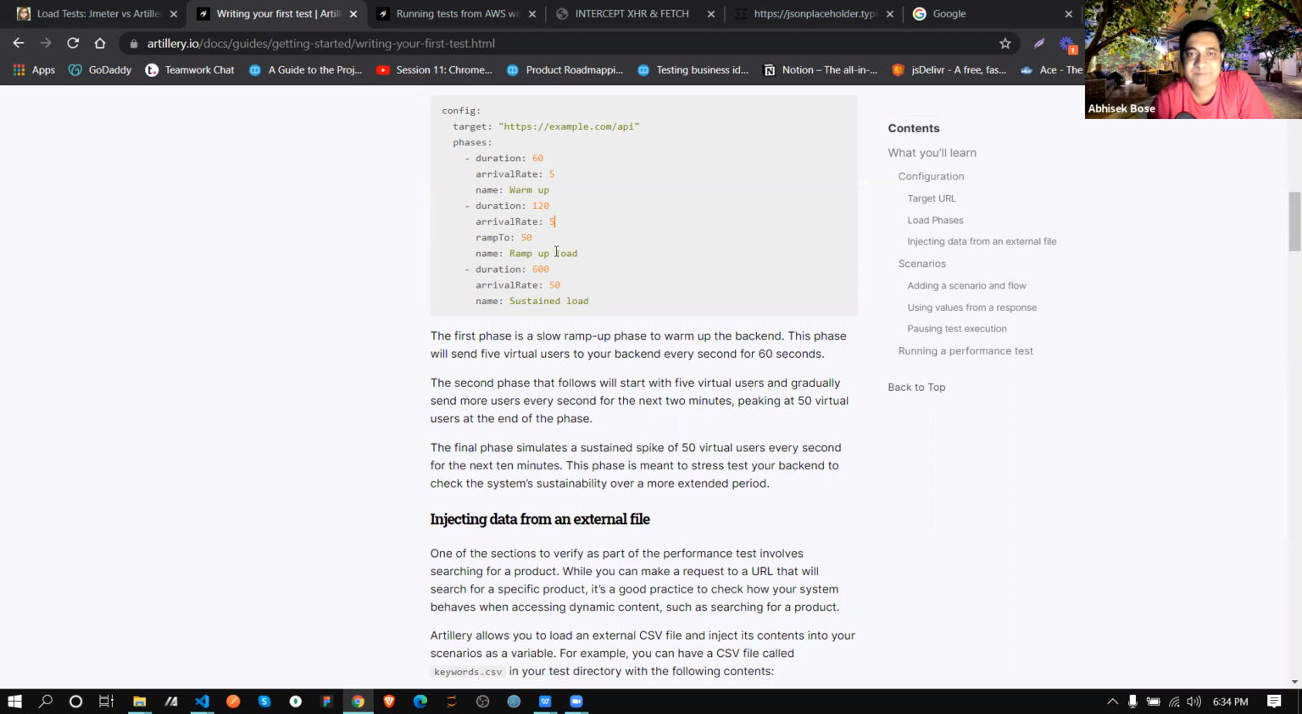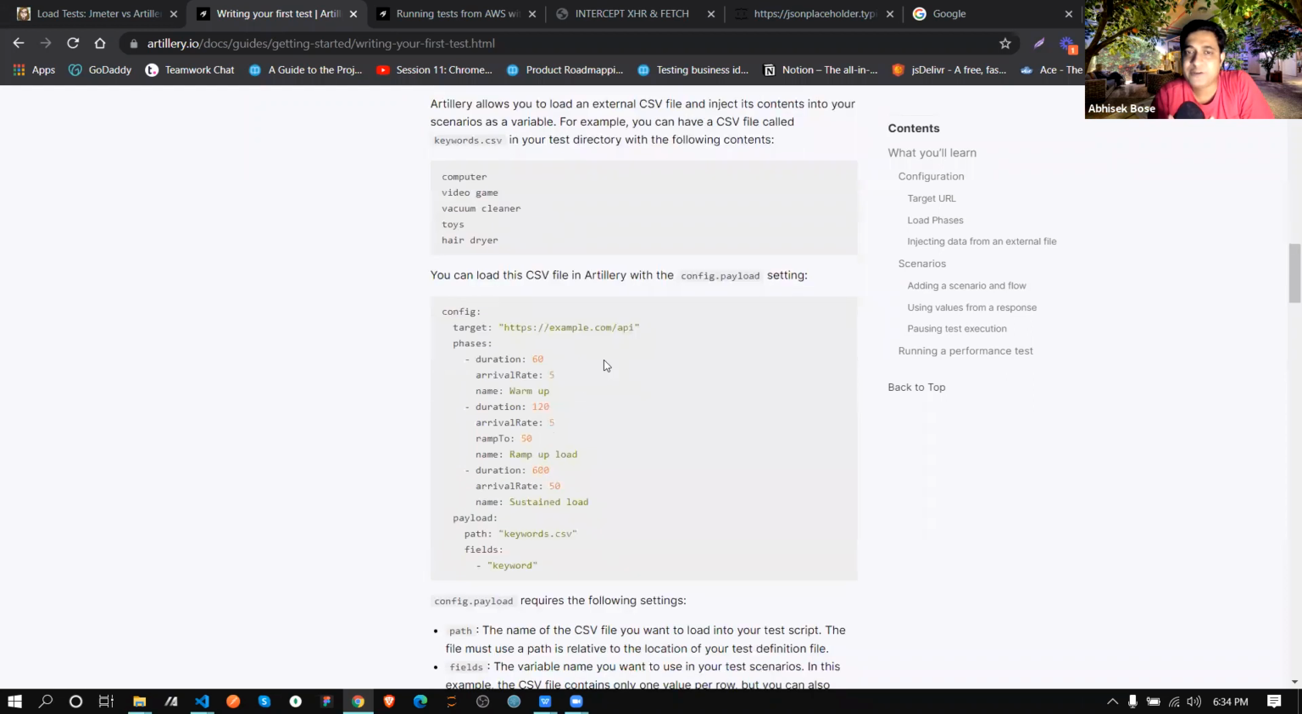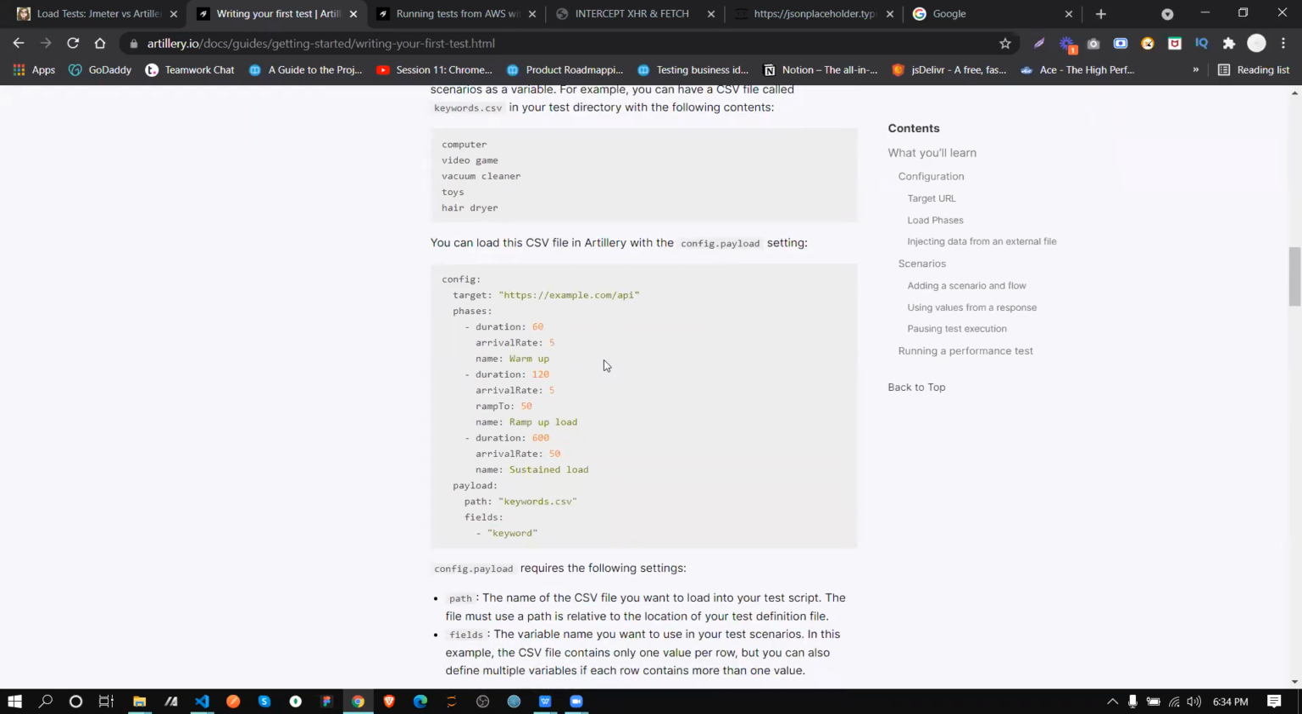Now, this ramp up, ramp to, which I actually skipped at that point. You will start with 5 virtual users, then it will reach up to 50 virtual users second by second. Okay, this is called ramp to. It increments from 5 to 50. Now you have to mention that, right? It can be anything, it's not always 5 to 50. I can give any data. No, it has to be 5 to 50.